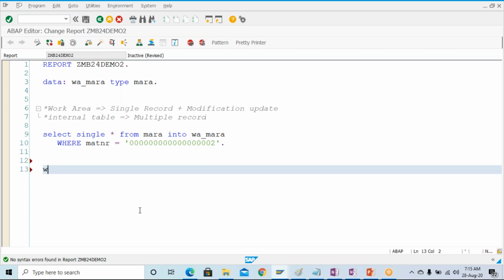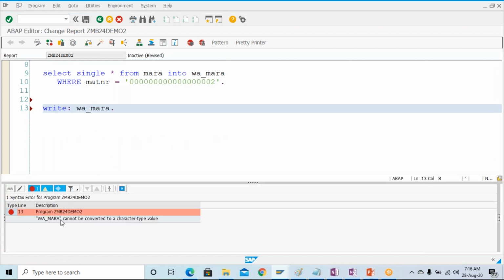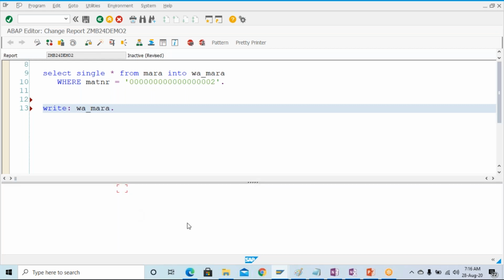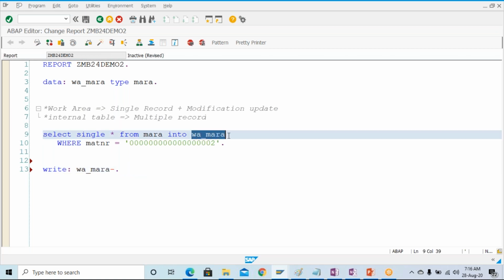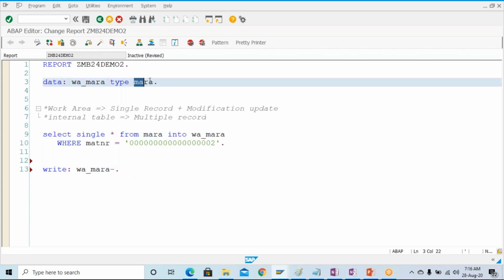And if you want to print it, simply give w_mara and press F2. You can see it's giving some error at this point of time. It will be a little difficult for you to understand. Just to understand, you cannot give the output every time like this. But what you can do is that w_mara has all the fields from the MARA, because we are taking the reference of this MARA.